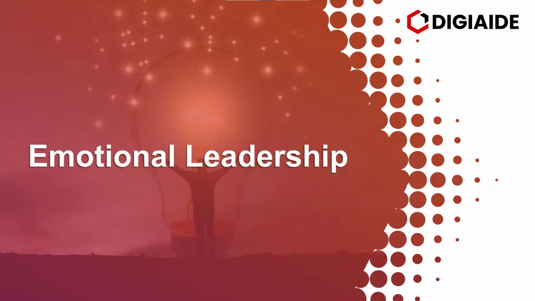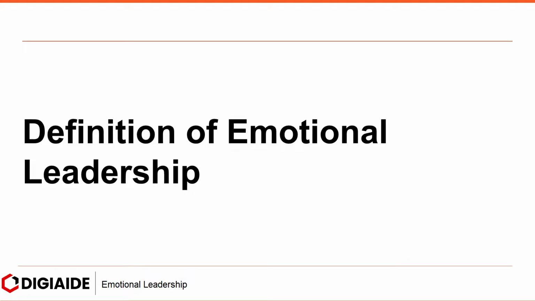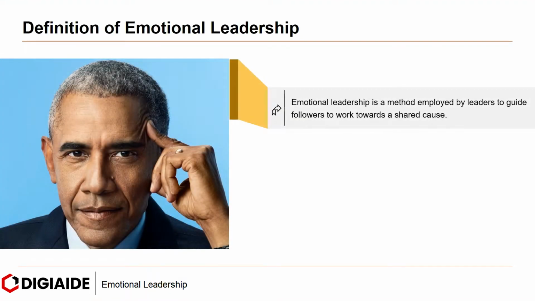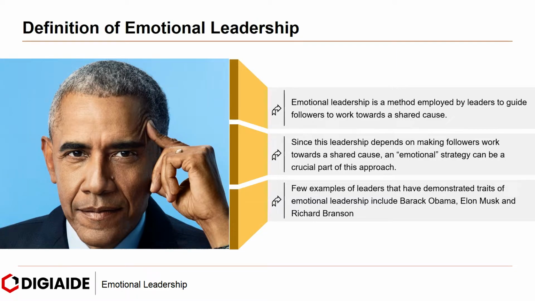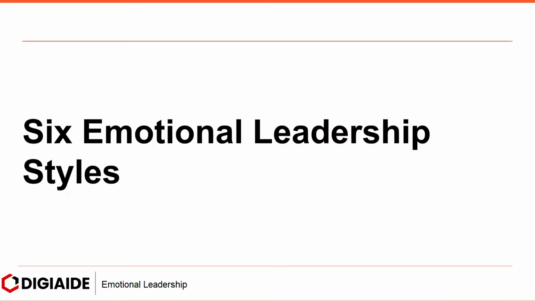In this video, we are going to cover the topic on emotional leadership. Now let's start with the definition of emotional leadership. Emotional leadership is a method employed by leaders to guide followers to work towards a shared cause. Since this leadership depends on making followers work towards a shared cause, an emotional strategy can be a crucial part of this approach. Few examples of leaders that have demonstrated traits of emotional leadership include Barack Obama, Elon Musk, and Richard Branson. Moving on to the 6 emotional leadership styles.